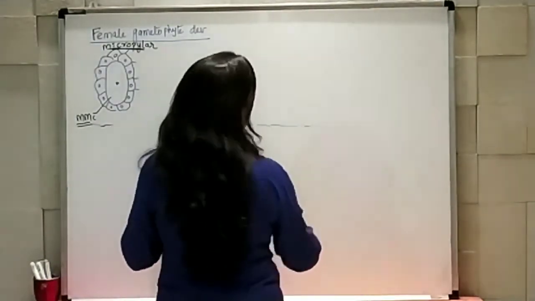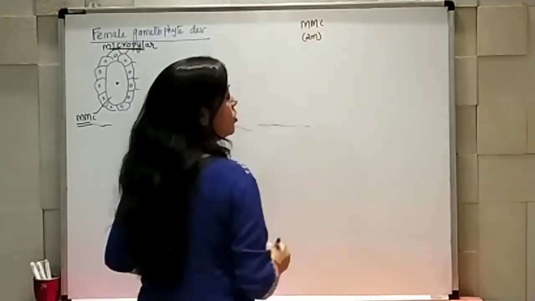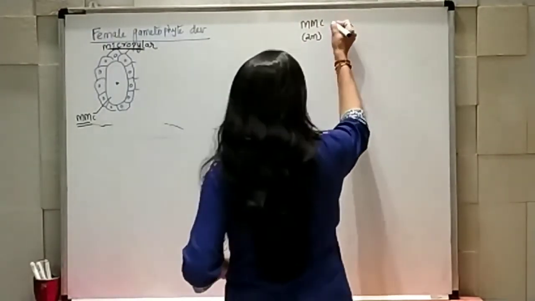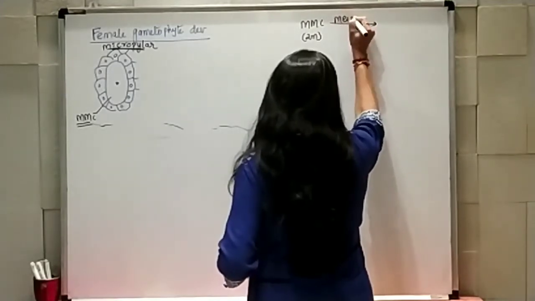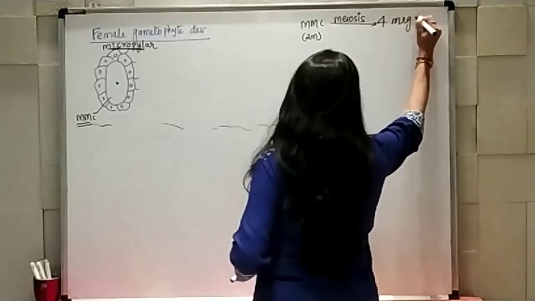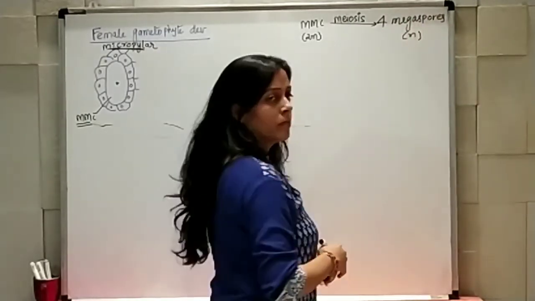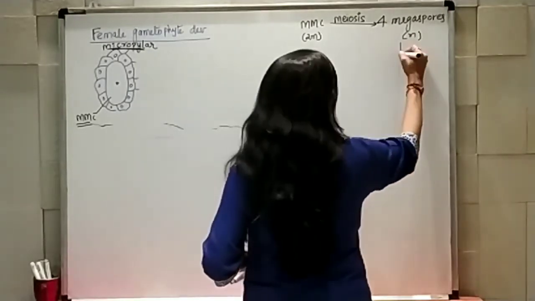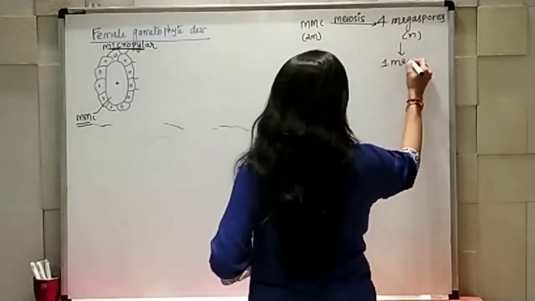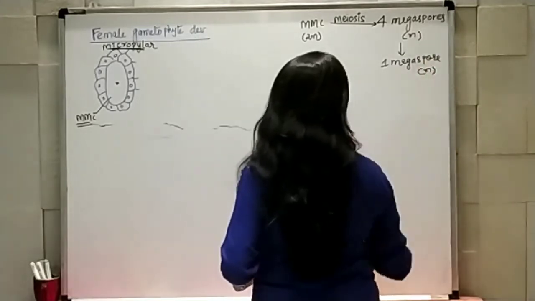What happens actually? First of all, MMC was there, which has diploid chromosomes. Now meiotic cell division took place, and because of that you have 4 megaspores with haploid chromosomes, out of which only one megaspore will remain active.